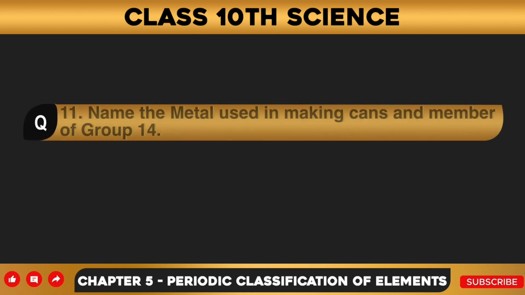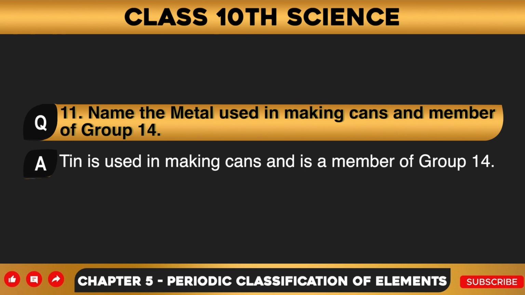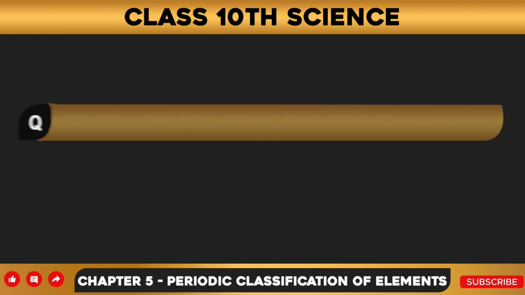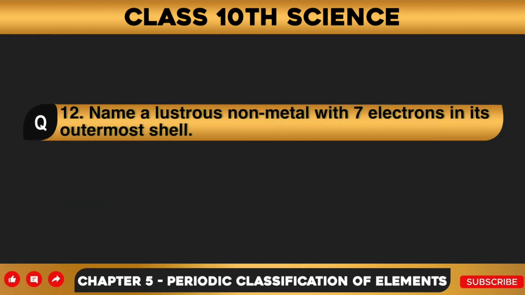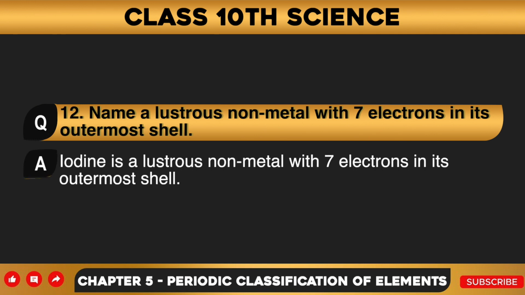Here is question number 11. Name the metal used in making cans and a member of group 14. Answer to this question is, tin is used in making cans and is a member of group 14. Question number 12. Name a lustrous non-metal with 7 electrons in its outermost shell. Answer to this question is, iodine is a lustrous nonmetal with 7 electrons in its outermost shell.